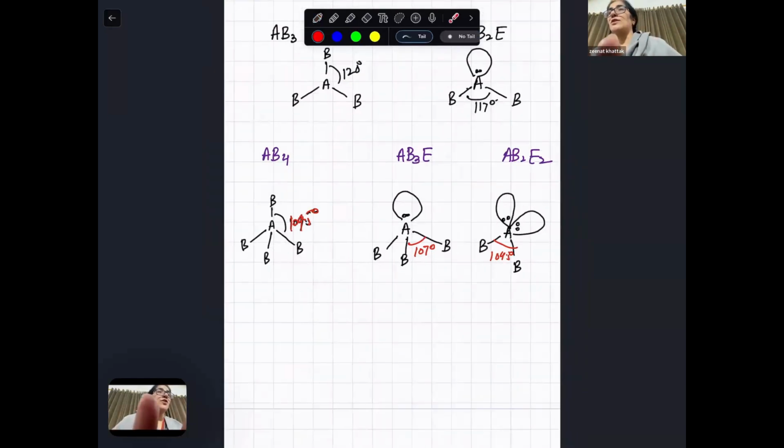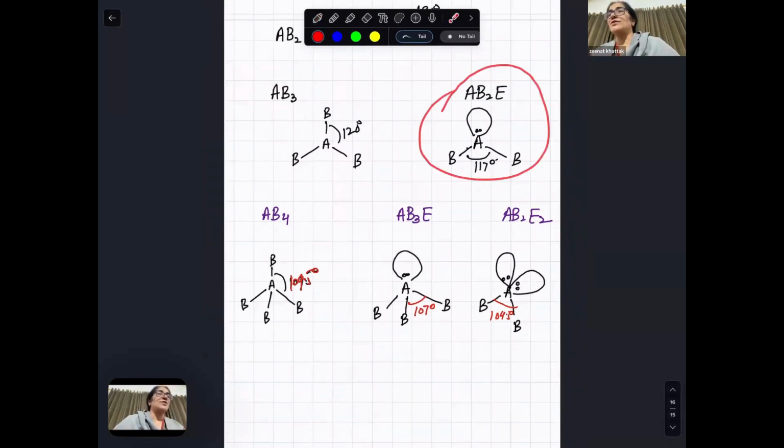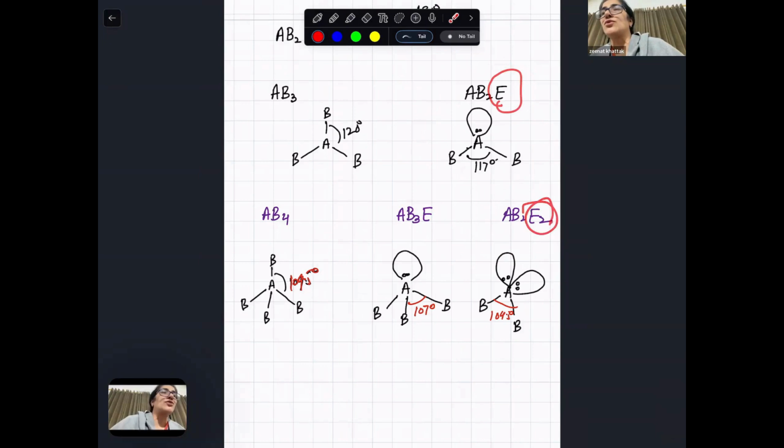Look, this is also bent. This is also bent. Where is the difference? There is only one lone pair here, and there are two lone pairs here. The angle between two bonds here is 117, and it is 104.5 because two lone pairs repel too much.